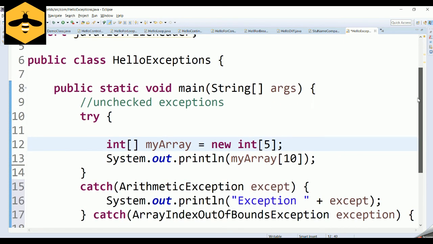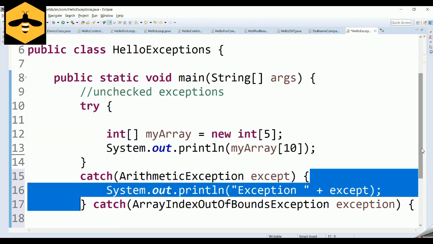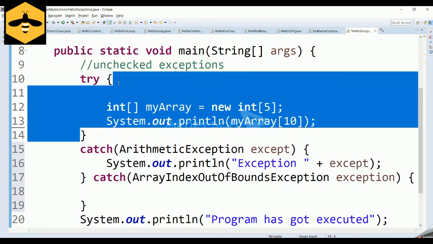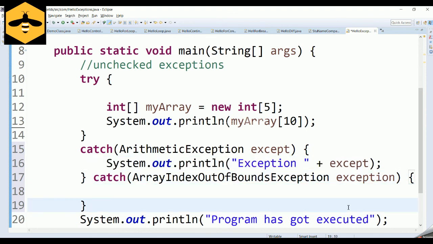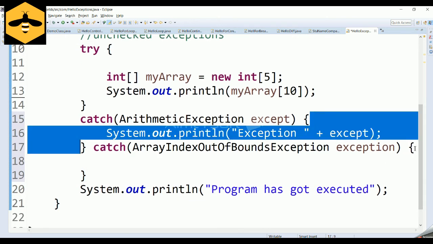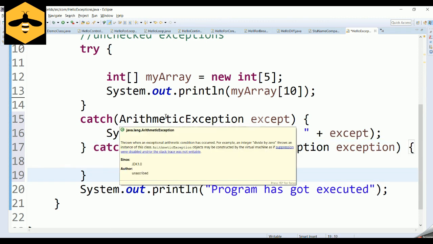So how are we going to handle exceptions? Exceptions can be handled using a try block and a catch block. Whatever code you suspect is going to throw the exception should be put inside the try block, and the exception should be handled in the catch block. Coming to the types of exceptions, you have checked and unchecked exceptions. Checked exceptions are the exceptions that happen during compile time, and unchecked exceptions are the exceptions that happen during runtime. Coming to the hierarchy of the catch blocks, more generic exceptions should sit at the bottom, and more specific exceptions should sit at the top.